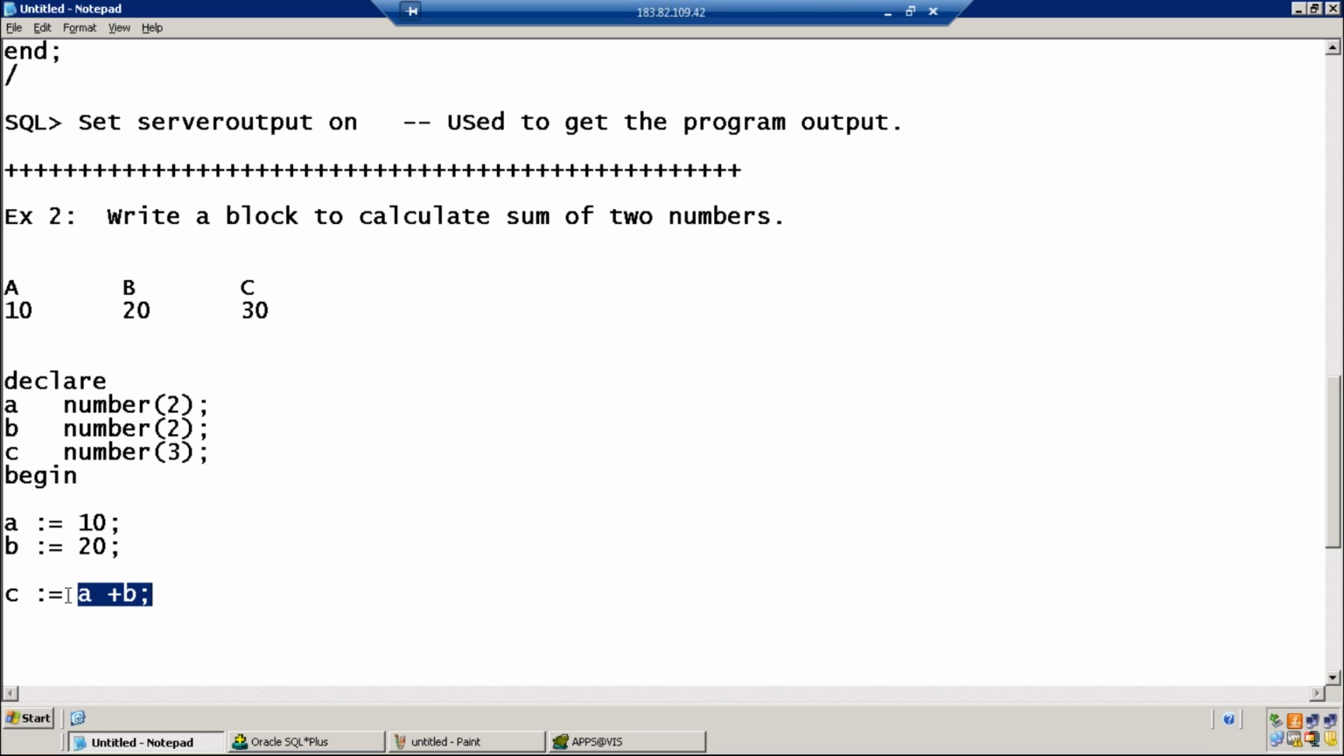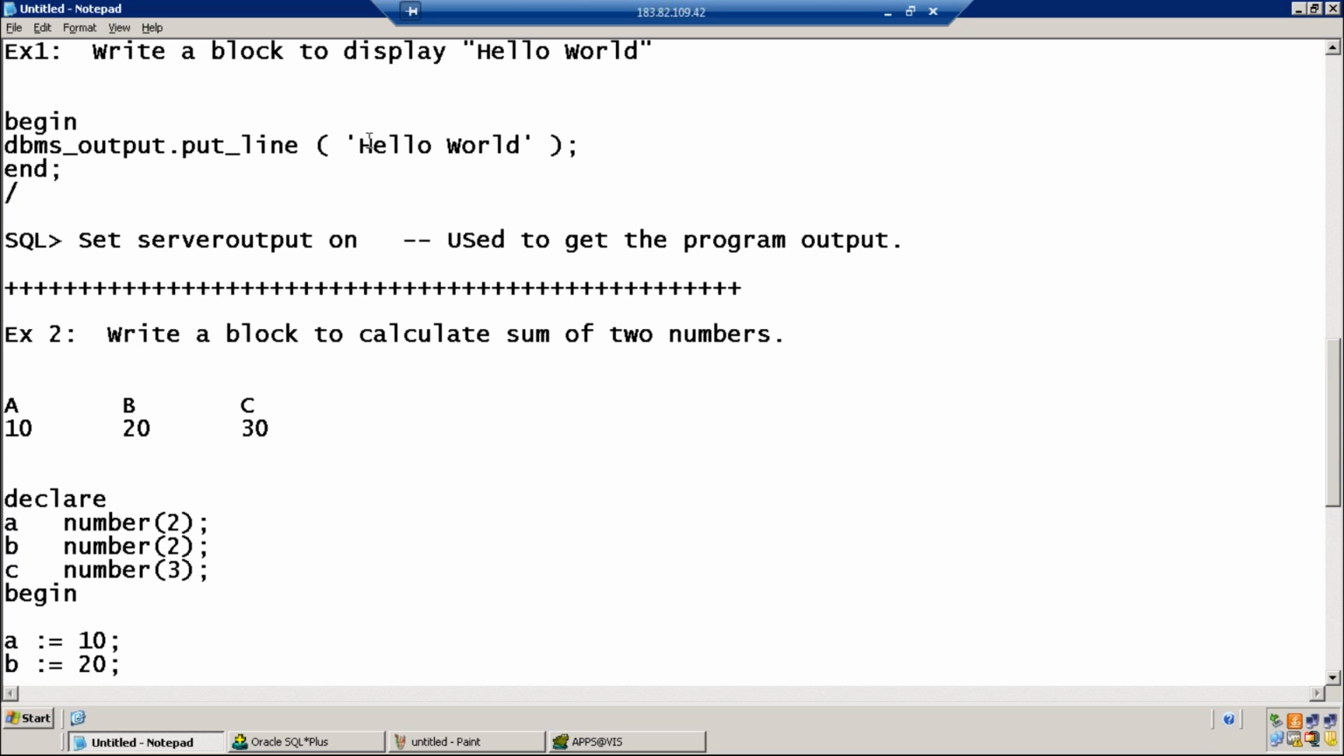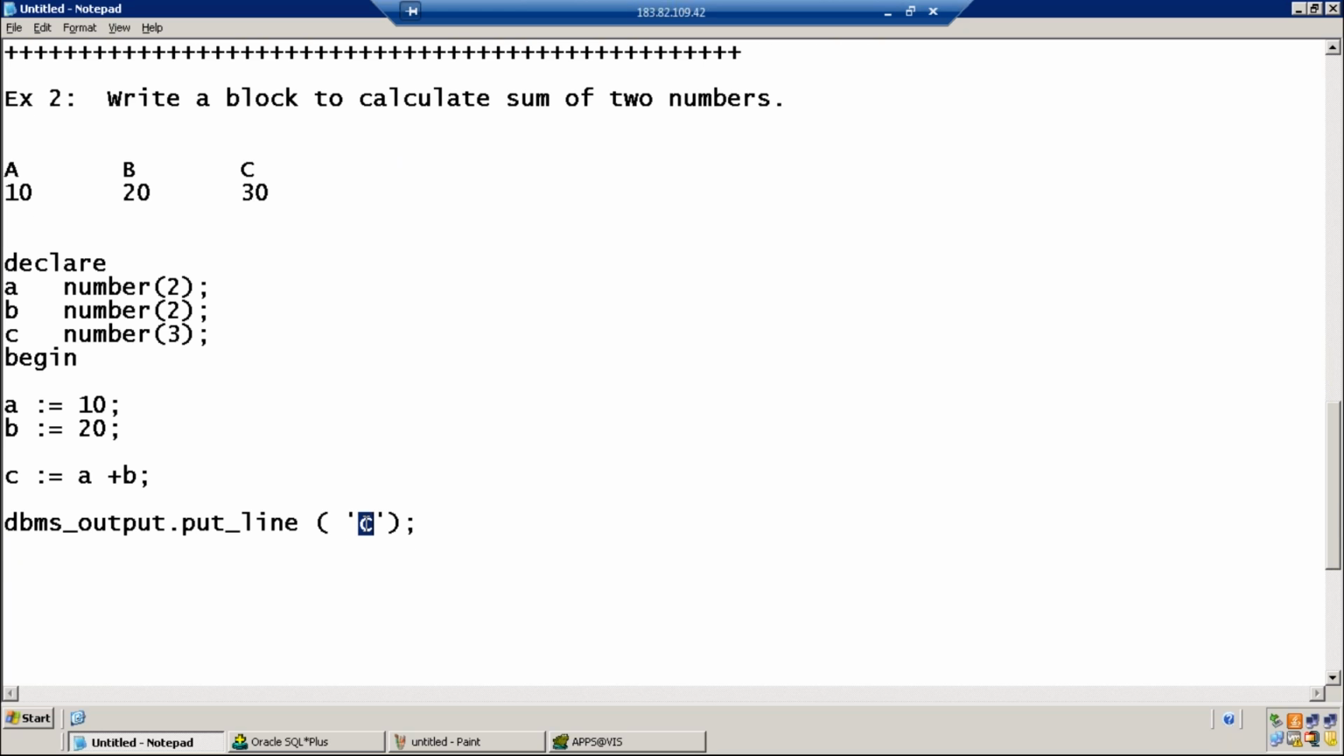Arithmetic operations both together will be stored into the variable in the left hand side, C. I want to print the value C. How can I print it? Whenever you want to print the value on the screen, DBMS. What is output if I write C in single quotes? Whatever you write in single quotes, that is printed. If I write C in single quotes, C is printed. I don't want to print the C. I want to print the value in the variable C. So just write.